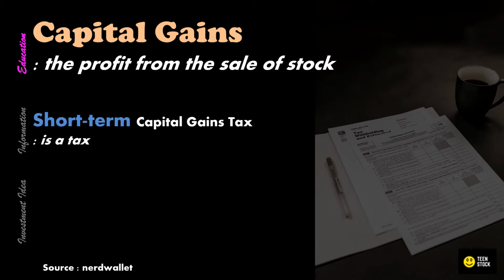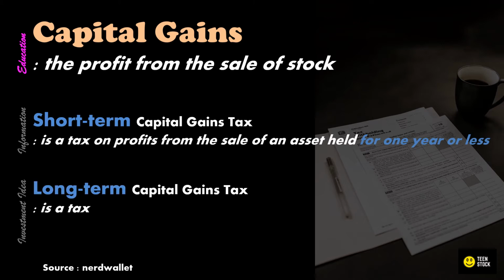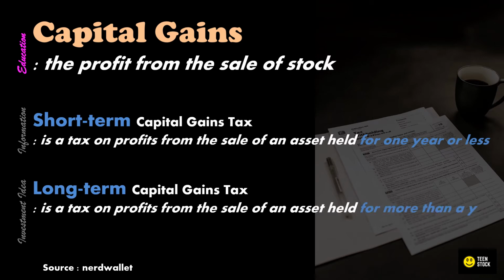Short-term capital gains tax is a tax on profits from the sale of an asset held for 1 year or less. The short-term capital gains tax rate equals your ordinary income tax rate, your tax bracket. Long-term capital gains tax is a tax on profits from the sale of an asset held for more than 1 year. The long-term capital gains tax rate is 0%, 15%, or 20% depending on your taxable income and filing status. They are generally lower than short-term capital gains tax rates.